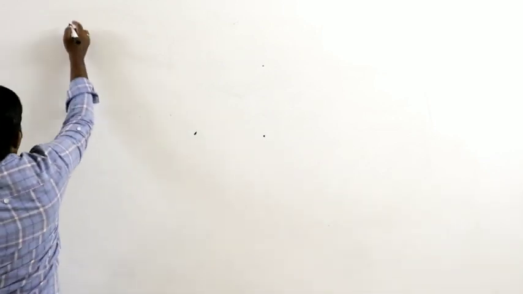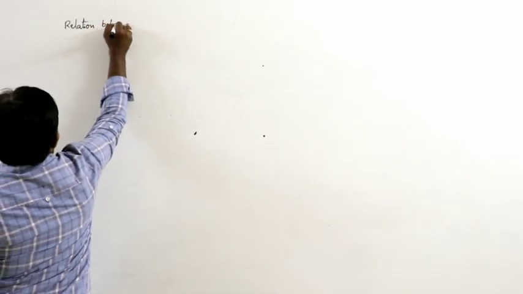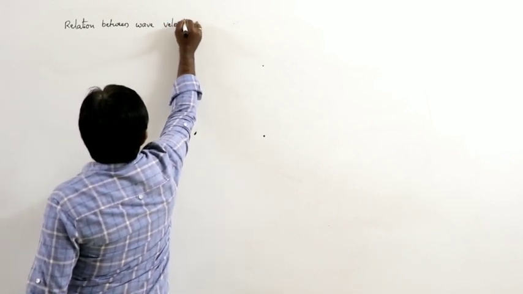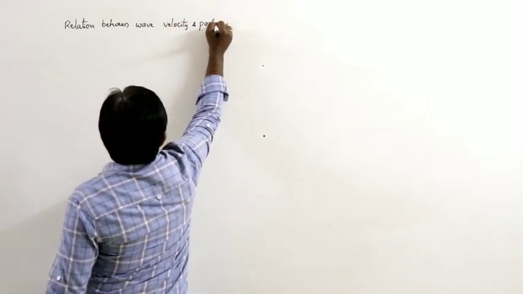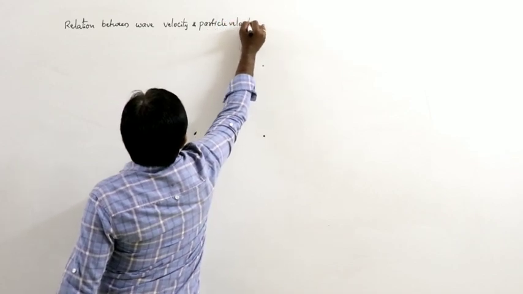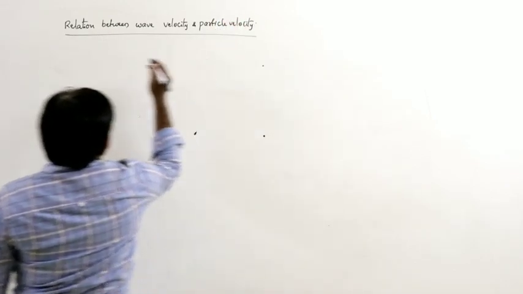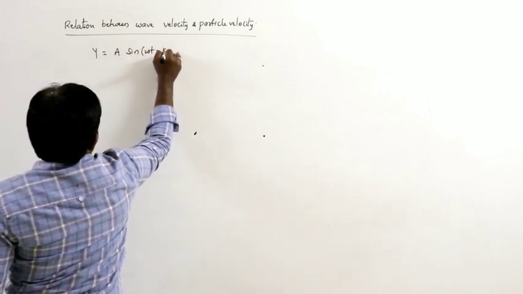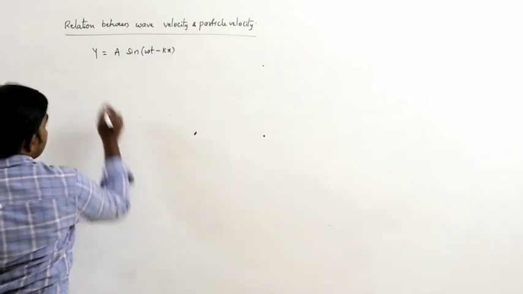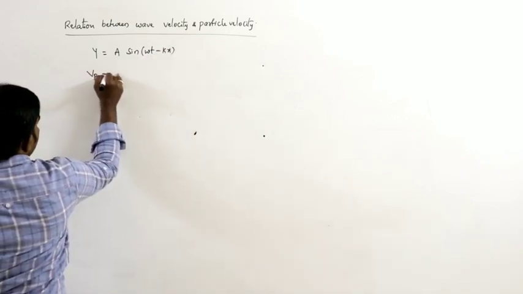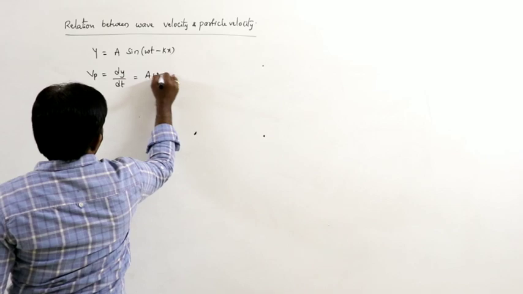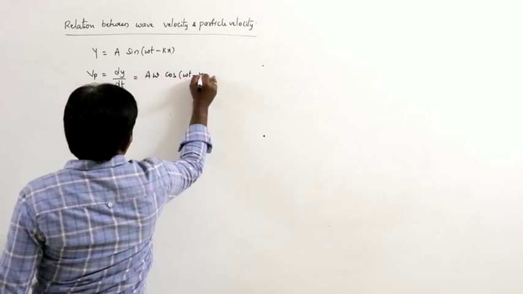Next, the relation between wave velocity and particle velocity. Generally the equation can be written as y equals A sin of omega t minus kx. So particle velocity Vp can be written as dy by dt, the rate of change of displacement, which is A omega cos of omega t minus kx.